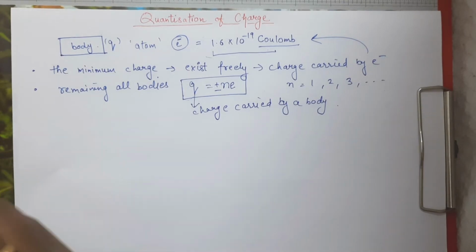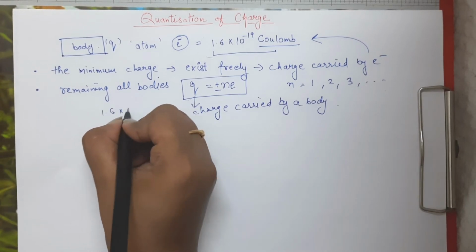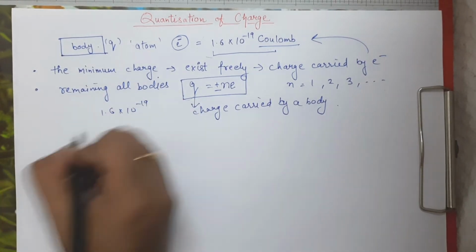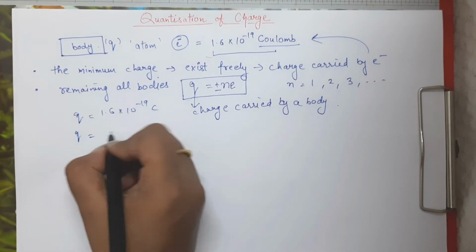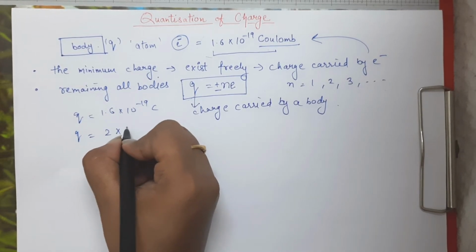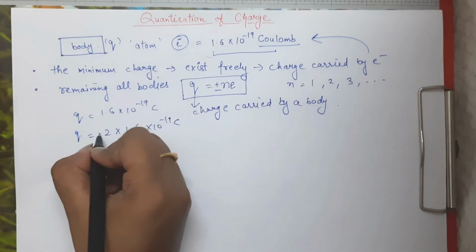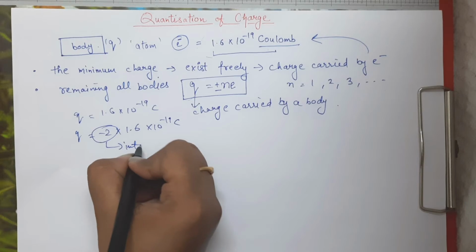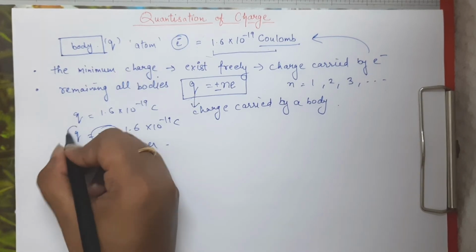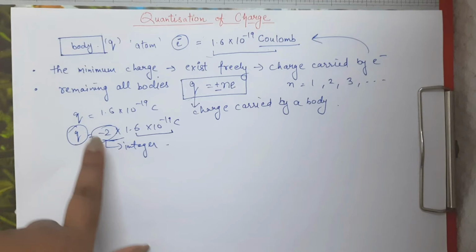We have some discrete values, so we can have either a value of 1.6 into 10 raised to power minus 19 coulomb, right? We can have the value of Q equal to 2 multiplied by 1.6 into 10 raised to power minus 19 coulomb, or minus 2, or here you can have any other integer also. So you will have the value of charge as an integral multiple of this value.